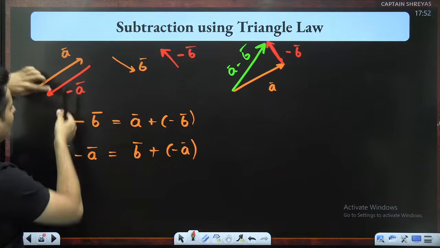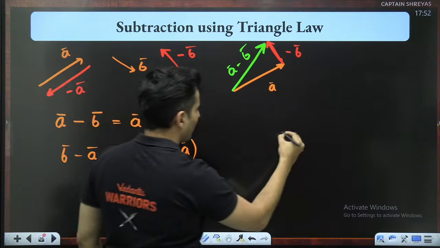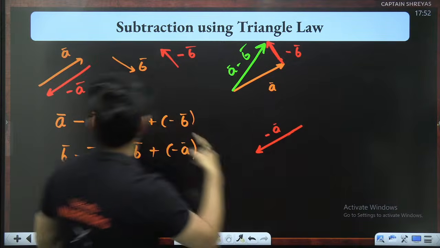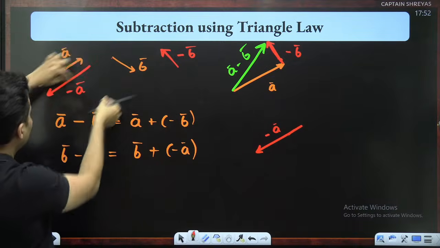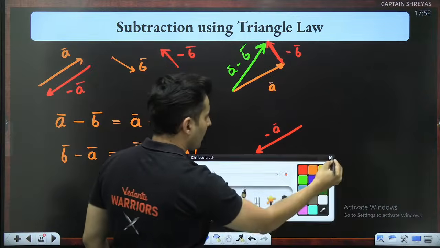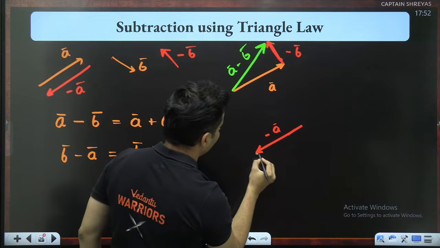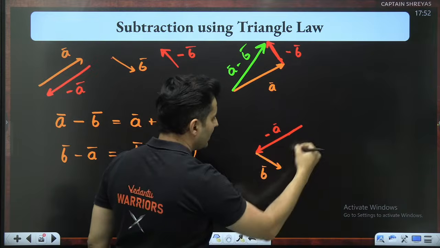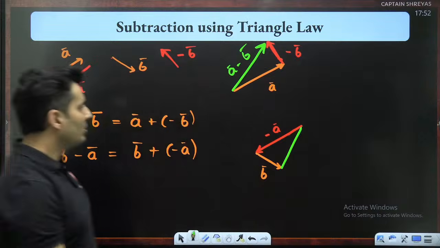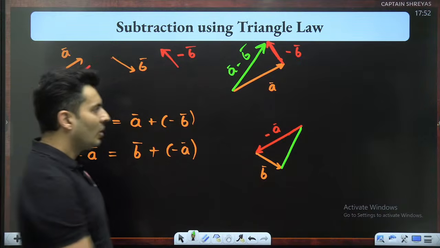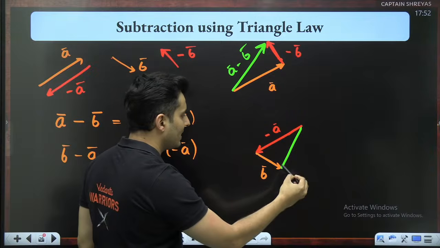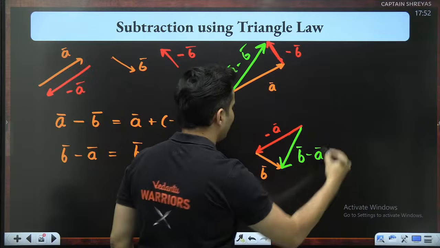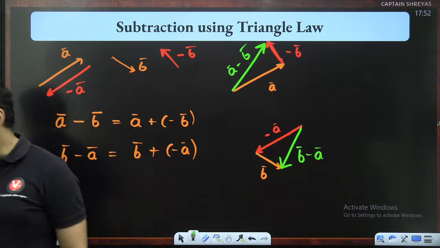So take that B and put it over here, guys. Your job is done. So you have the negative A, of course. Take that B and put it on the head of A. So something like this. So that is your B, guys. Now you see that there is a missing side over here. So always start from the tail and go towards the head. So the arrow mark will be like this. So this is B minus A.